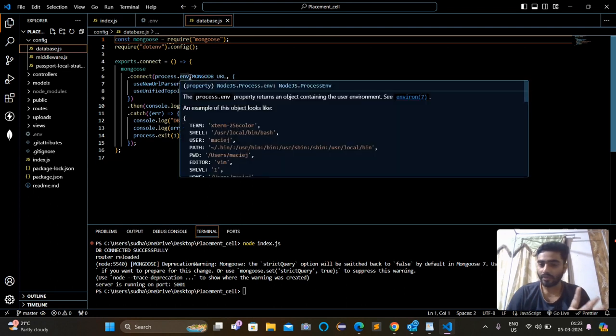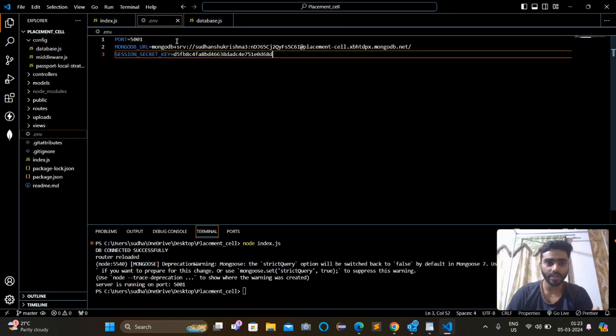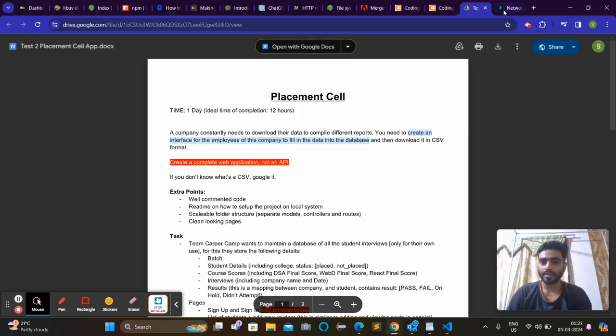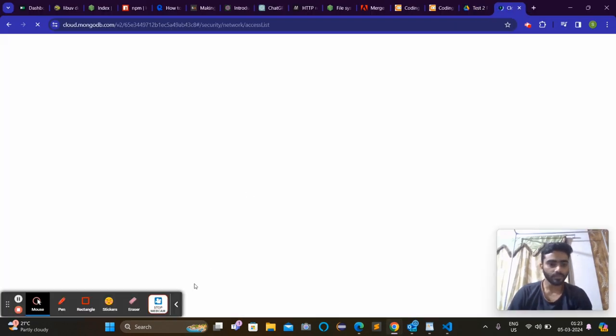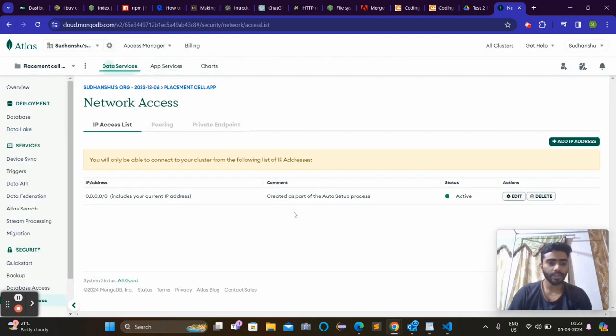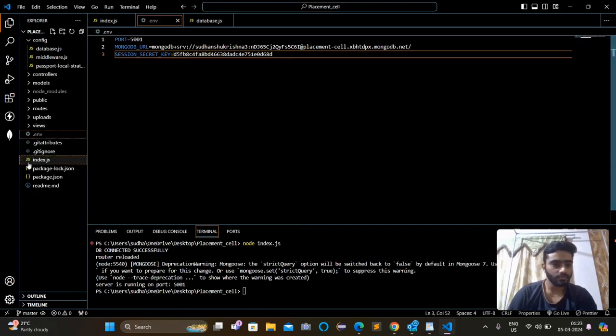This is where I have created the .env file and this database will be stored in .env. Here is the Atlas which I have defined here and you can see the Atlas. Here it is connected. You can see here it is active. You can see the status here and here it's currently running.